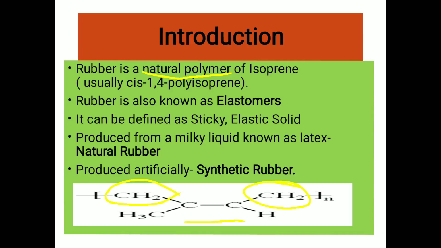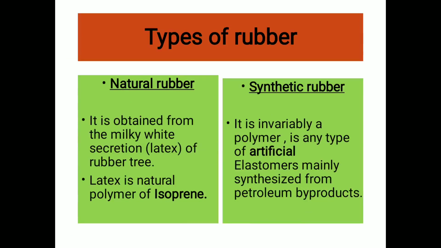It can be defined as a sticky elastic solid. When rubber is produced from the milky liquid known as latex, then that rubber is natural rubber, whereas when rubber is produced artificially in the laboratory, then it is known as synthetic rubber.